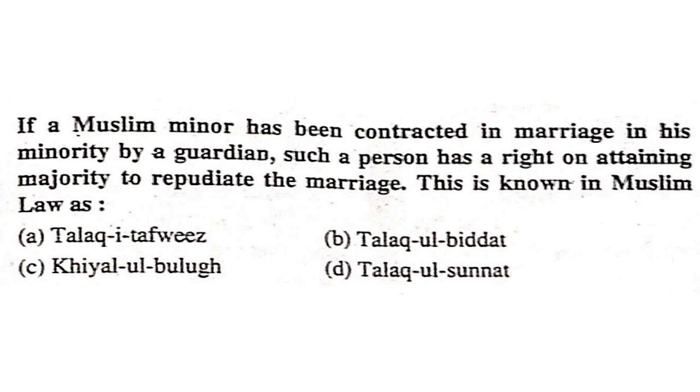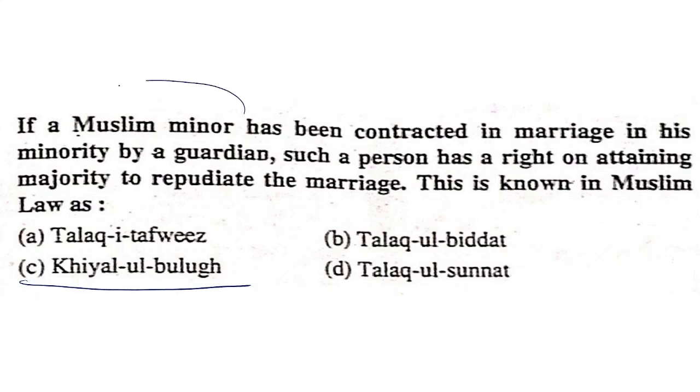If a Muslim minor has been contracted in marriage in his minority by a guardian, such a person has a right, on attaining majority, to repudiate the marriage. This is known in Muslim law as talaq-i-tafwiz, talaq-ul-biddat, khiyar-ul-bulugh, or talaq-ul-sunnat. It is khiyar-ul-bulugh, the option of puberty.